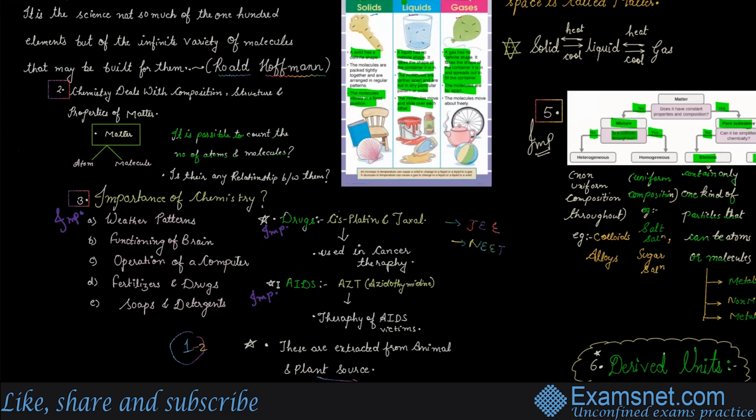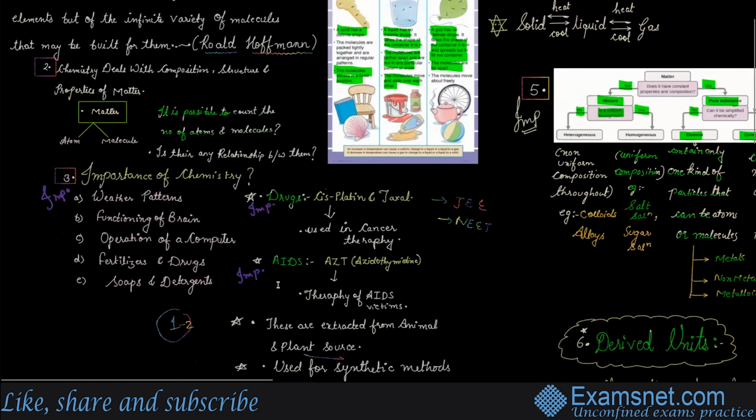But when it will be asked in the JEE, because JEE and NEET and all those exams right now are more focused on what students don't know than what students know, right? So these are some points which students often tend to forget. So these are very important. Drugs, I have told you, are important, like cisplatin and Taxol. These two drugs are used in cancer therapy. For AIDS, it is AZT, again, used in AIDS victims.